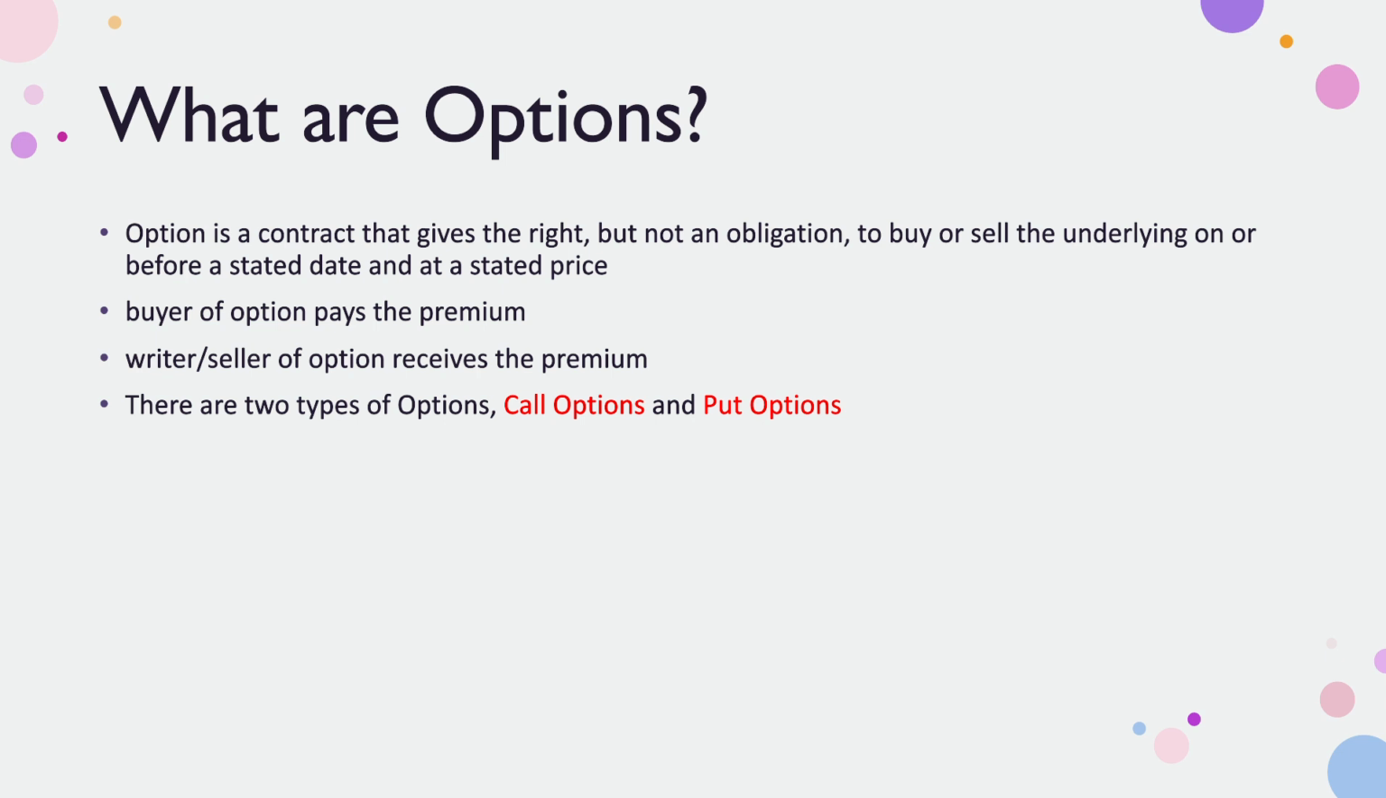And what are options? We all know what options are, correct? Most traders are trading in options. An option contract gives the right but not an obligation. You always need to remember, it gives a right but not an obligation to buy or sell the underlying on or before the stated date at the stated price. The buyer of the option pays the premium, and the writer or seller of the option receives the premium.